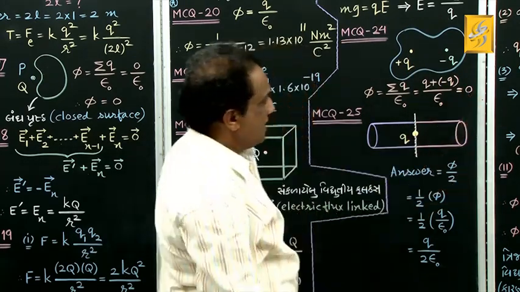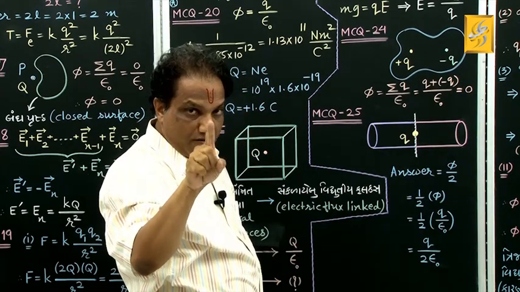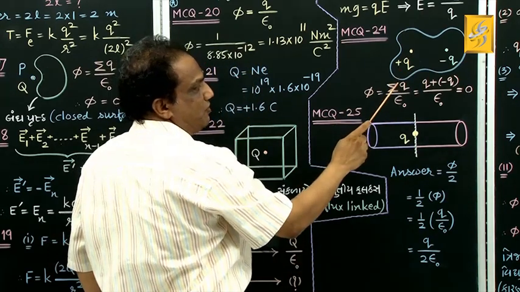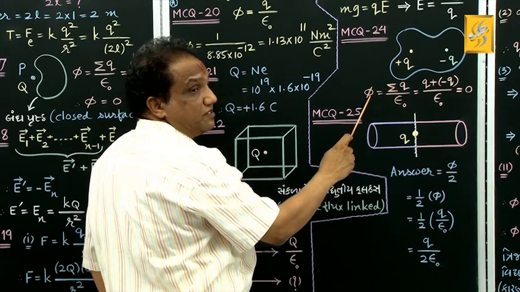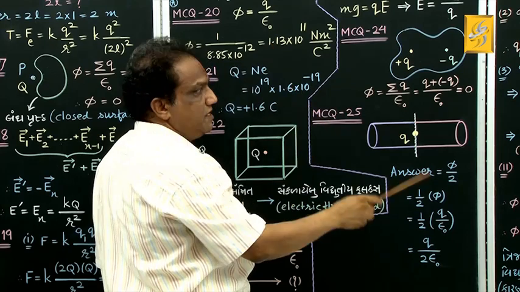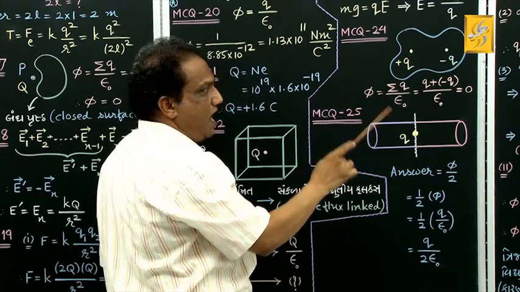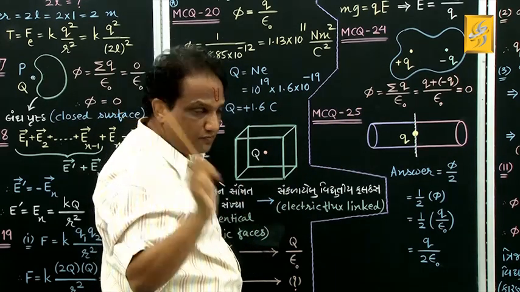Incoming flux is taken negative, outgoing flux is taken positive. When the charge is positive, the flux is positive; when the charge is negative, the flux is negative.